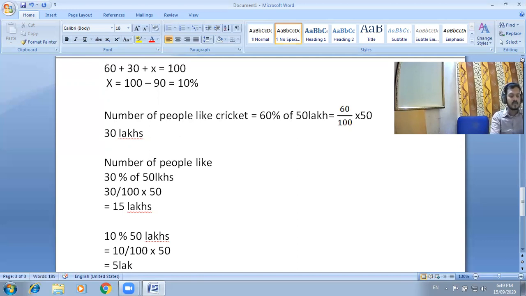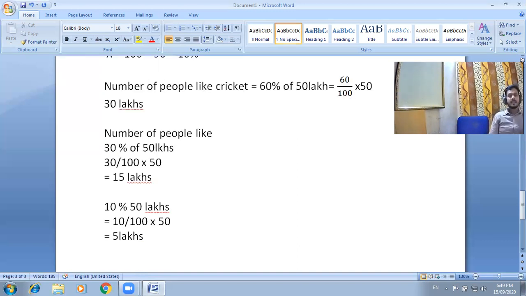So only 5 lakh people like other games. Okay, we can check that the total number of persons is 50 lakh.